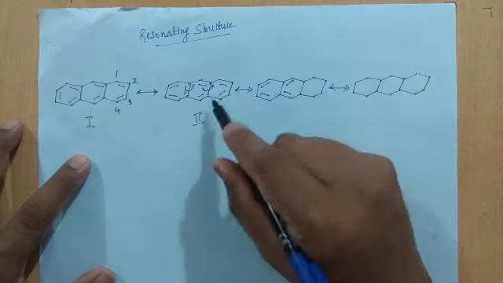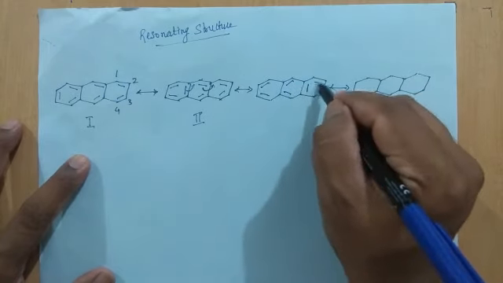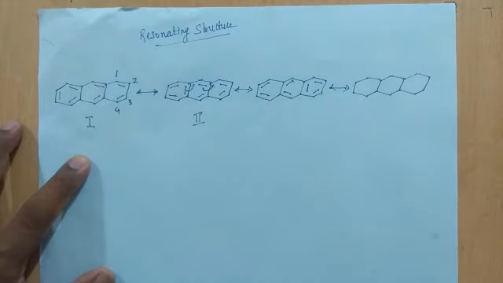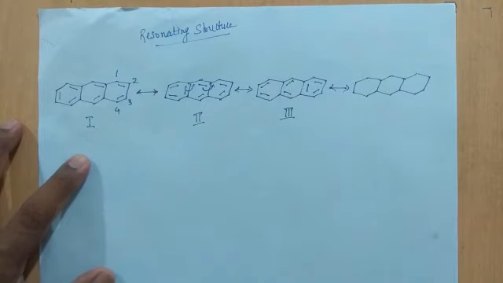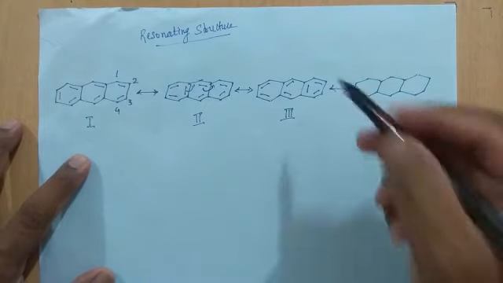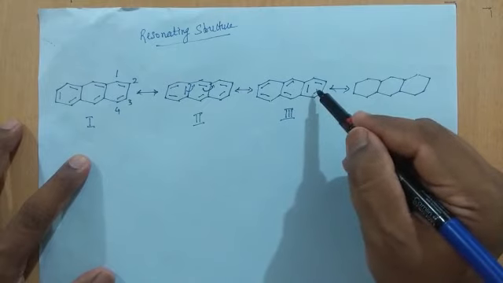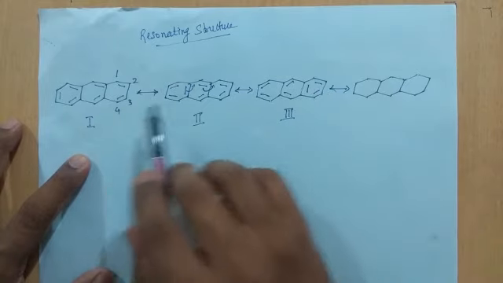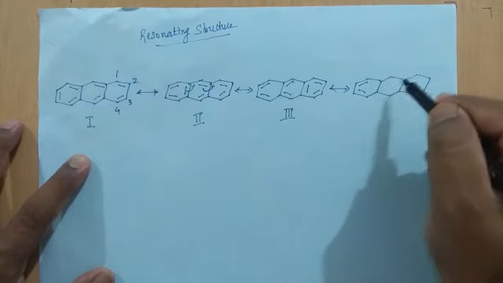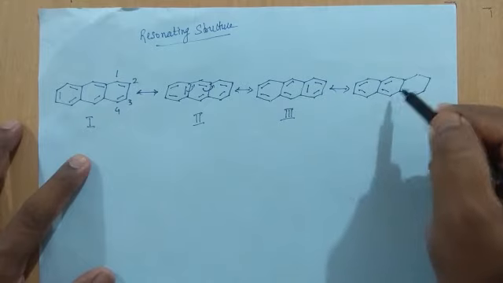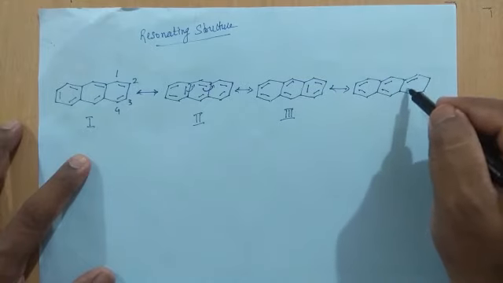This is the third resonating structure of anthracene. Now we will change the positions of the pi bonds inside the third ring, as we did here. These two bonds will remain as they are, and in the third ring we will change the positions.